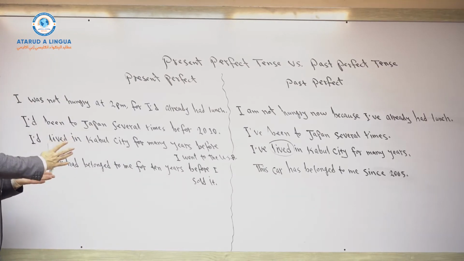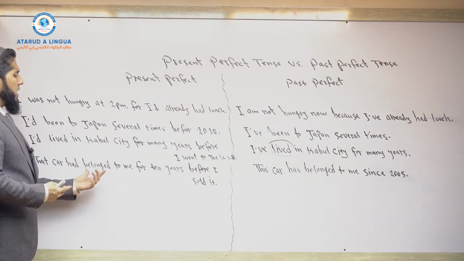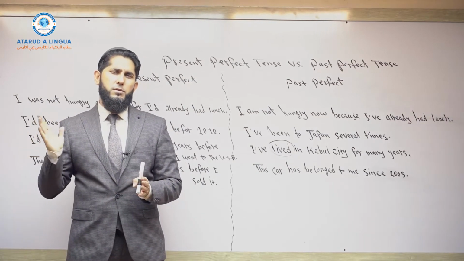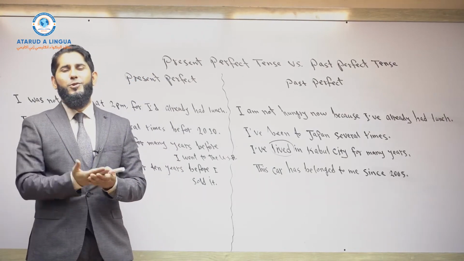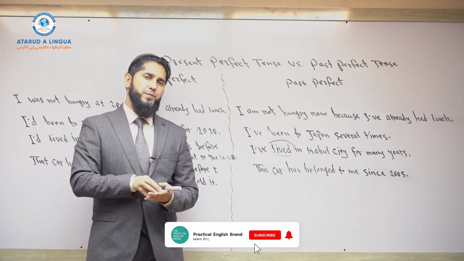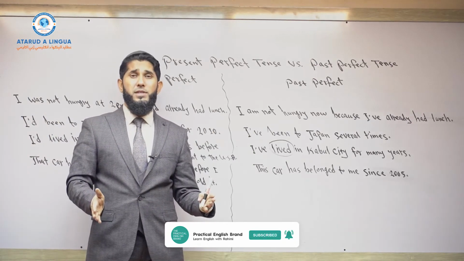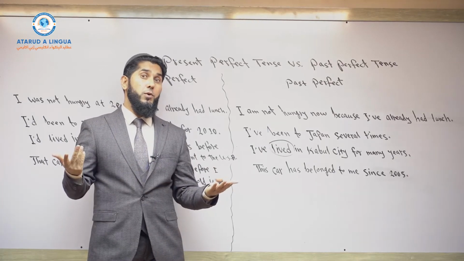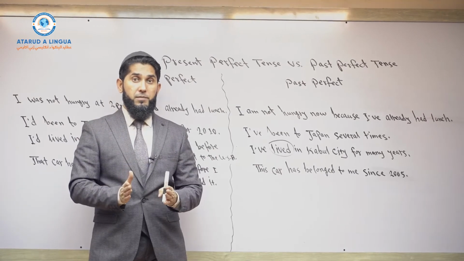To further clarify this, we can even say that car had belonged to me from 2005 up to 2015, and then I sold it. So now the state of ownership existed from 2005 up to 2015, and then something happened. I sold it, so currently the state of ownership does not exist at present time.